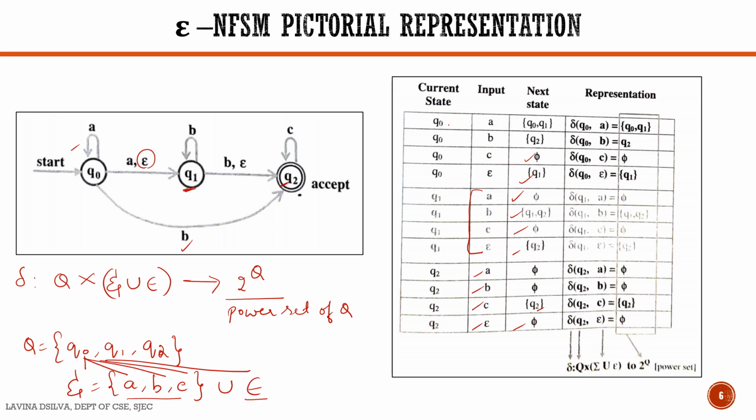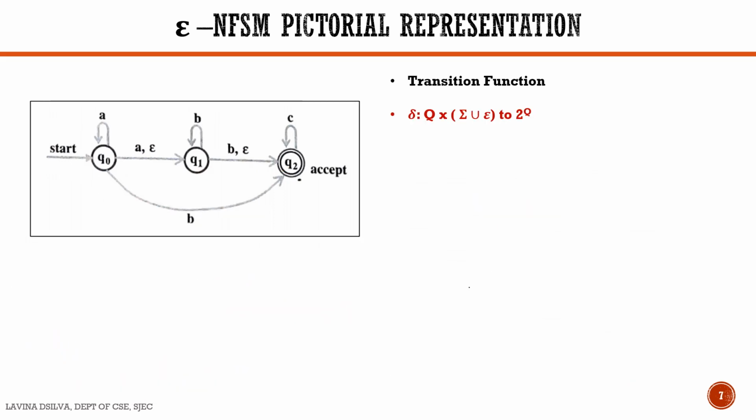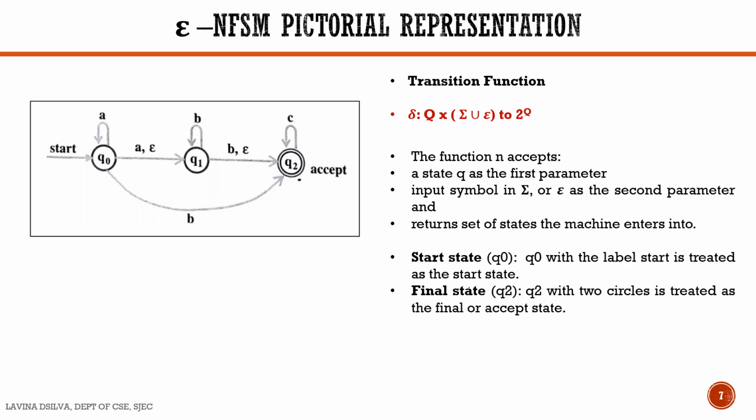So you can see this column stands for the states which belong to Q, and the inputs which can be from the alphabet set or even the epsilon transitions, and they move to the states which belong to 2 to the power Q, that is the power set of Q. The transition function is as shown here, and always the transitions are written as delta of some state Qi on receiving an input A goes to some state Qj, or it can be the other transitions as discussed earlier.